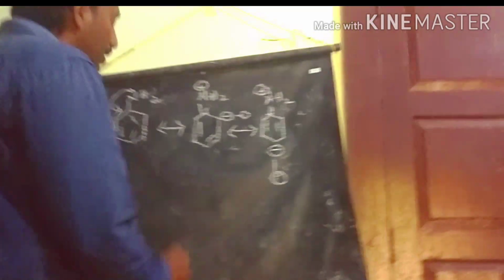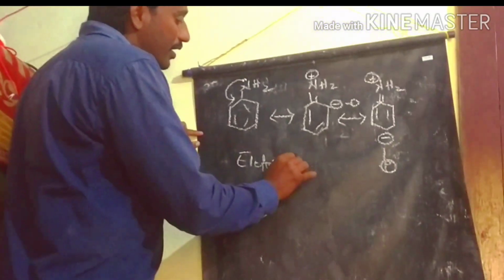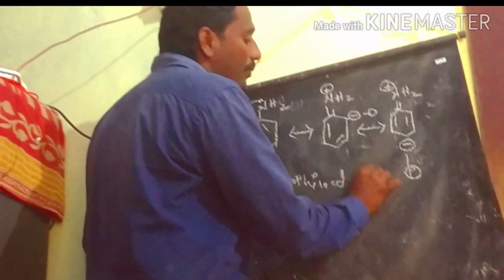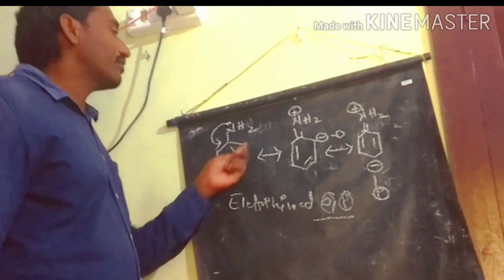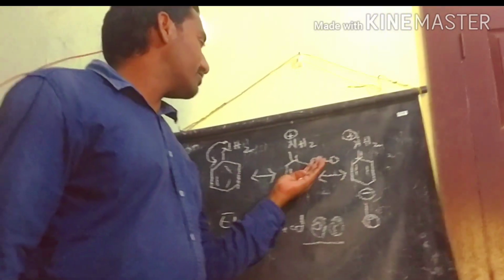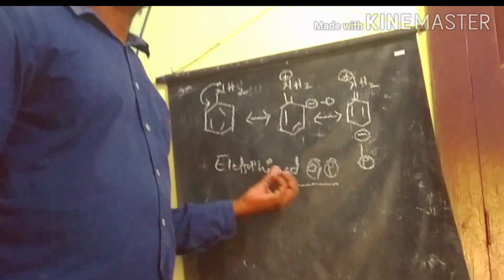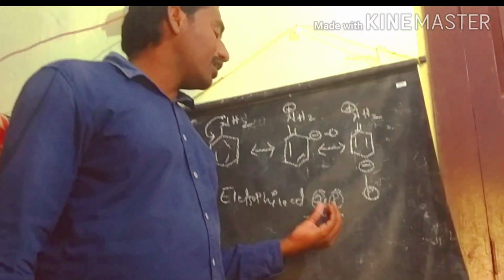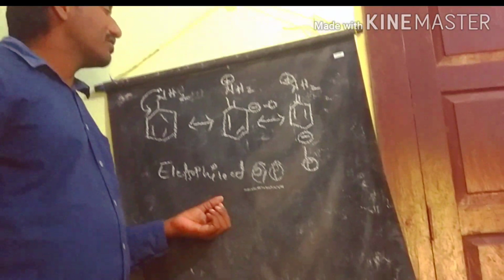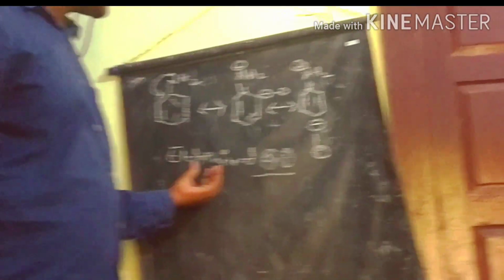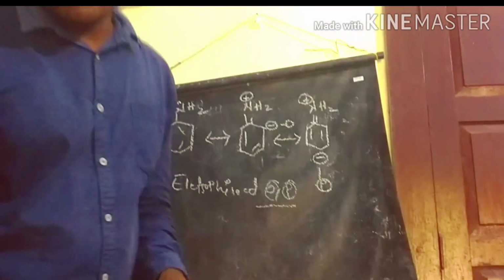That's why the newly entering electrophile substitutes at the ortho and para positions, because the ortho and para positions are electron rich. An electrophile is very electron deficient. If you take any electrophile like Cl plus or NO2 plus, these have very few electrons, so they are attracted to the electron rich places. So let's see what is happening.